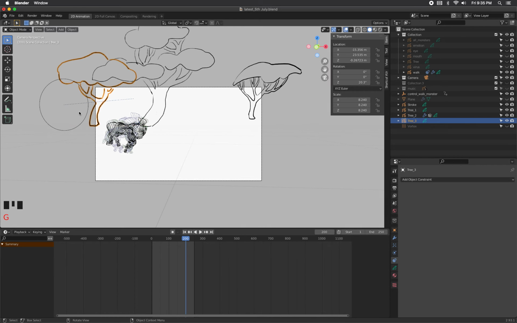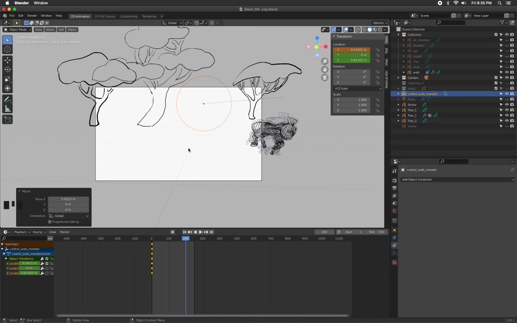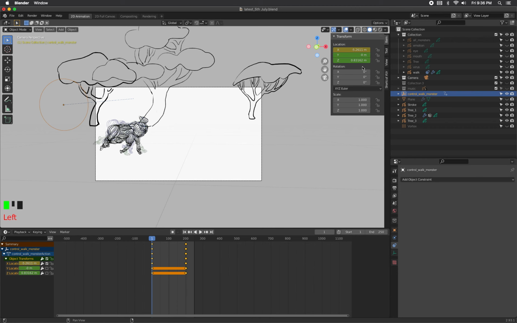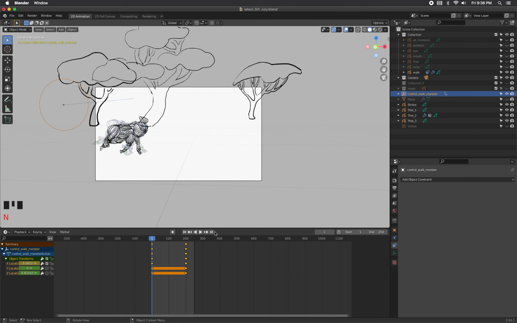We're going to move that to out of frame over here, and I'm going to hit I. So see that? So now, since the control walk monster has been animated to move its X position from here to here, the grease pencil object moves along with it. So now let's play it back. Yeah, there it goes.